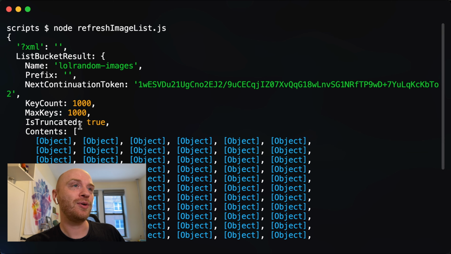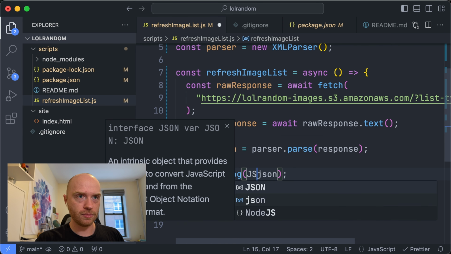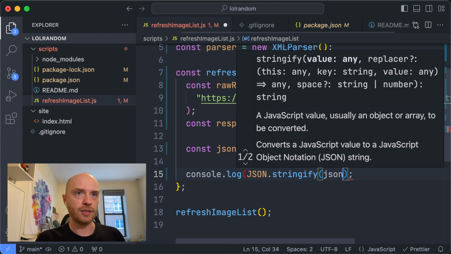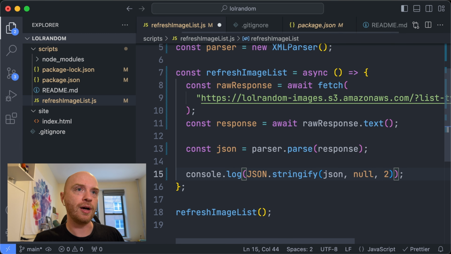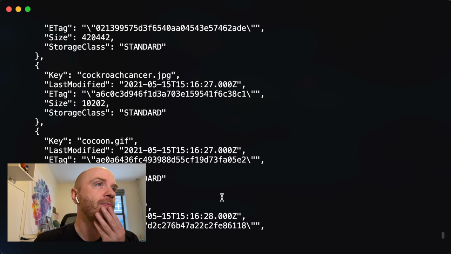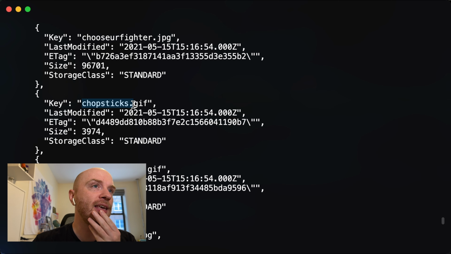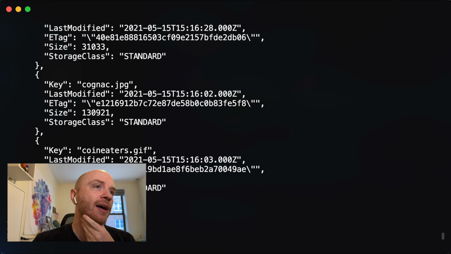Okay. So yeah, this part is not getting logged correctly. So here's a fix for that. JSON null and 2. So this is a little trick to have formatted JSON. Okay, formatted JSON. Yeah, and it has the keys, and those are what we're looking for. That's the only thing that really matters here.